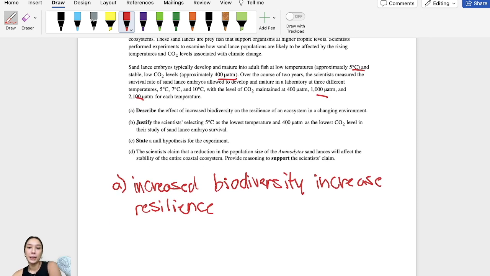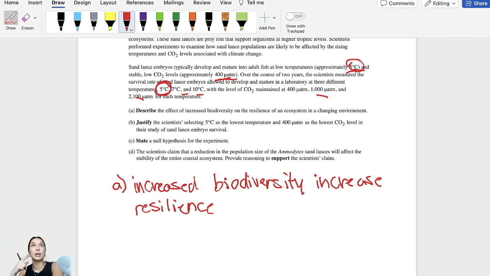Okay, so B says, justify the scientists selecting 5 degrees Celsius as the lowest temperature and 400 ATM as the lowest CO2 level in their study of sand lance embryo survival. Okay, so I mentioned this as I was going through, that the sand lances usually are at 5 degrees and 400 ATM. So we'll start with temperature. Since they typically develop at 5 degrees and we're doing temperatures 5, 7, and 10, 5 degrees is our lowest temperature that we're testing.